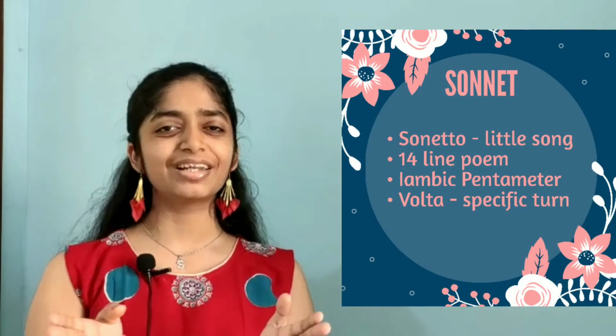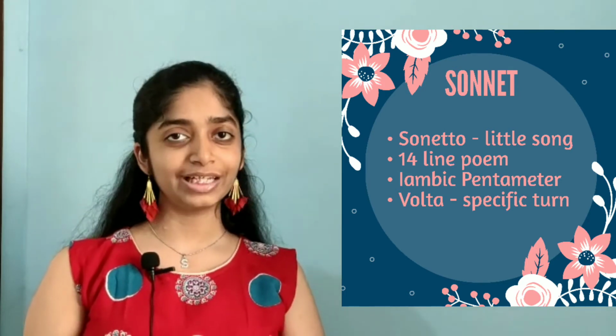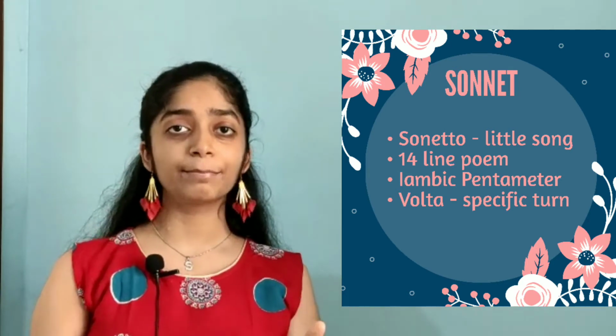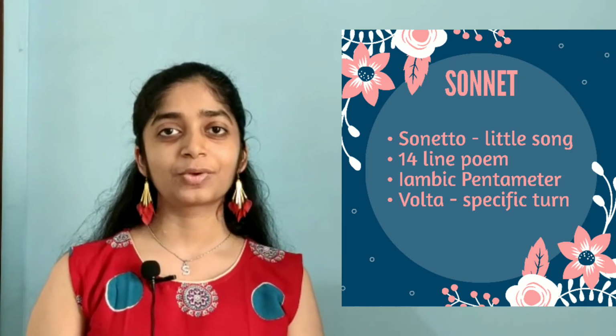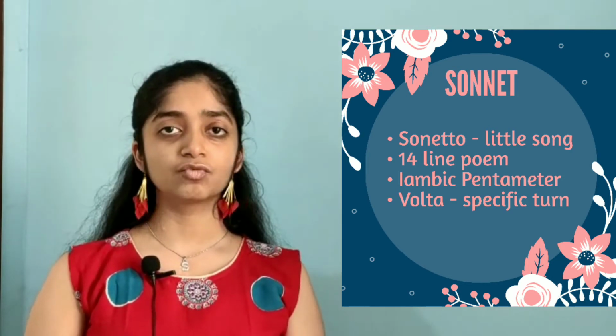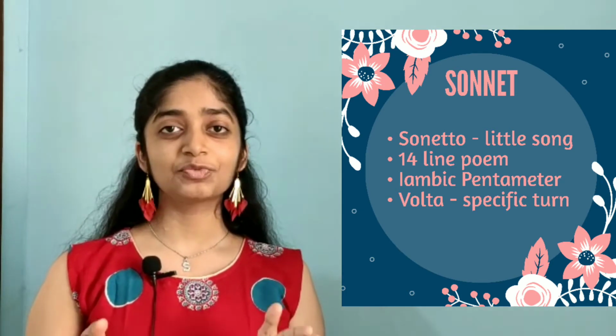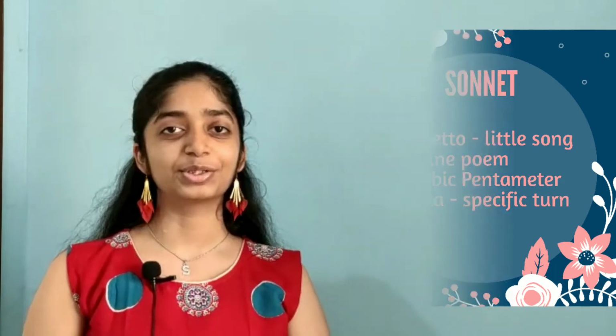The word sonnet is derived from the Italian word sonetto, which means a little song. A sonnet is a short poem in 14 lines which is written in iambic pentameter. A sonnet also consists of a volta, which is a specific turn in the poem. I'll explain what volta is later in the video. For now, let us move on to different types of sonnets.